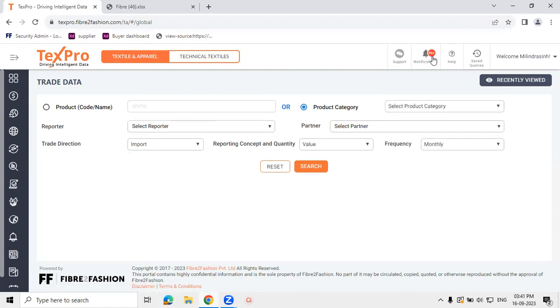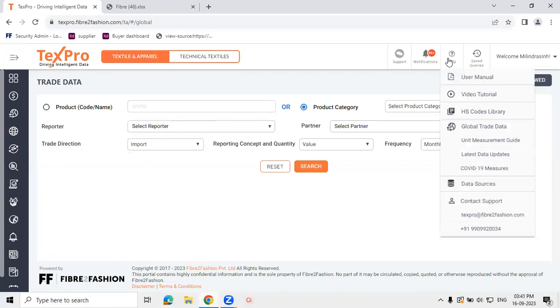In case you want to understand the product definitions for product categories as well as descriptions for the HS codes that we cover, all of this is covered under the HS code library under the help section.